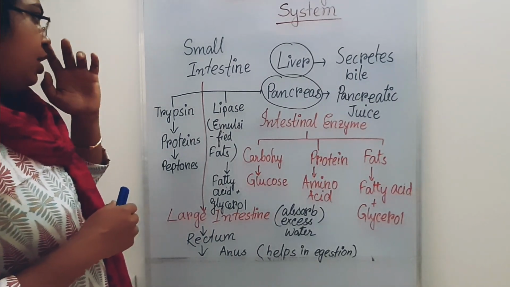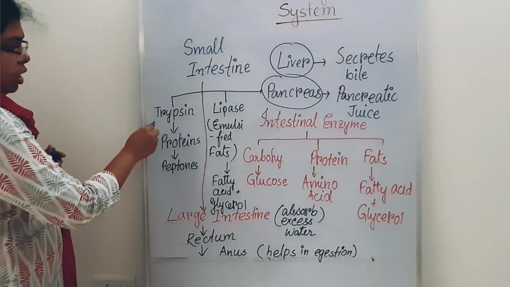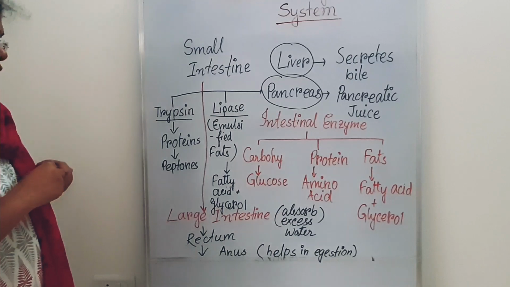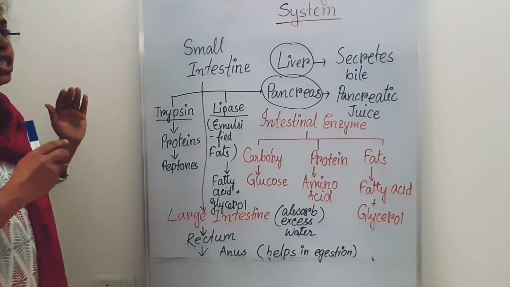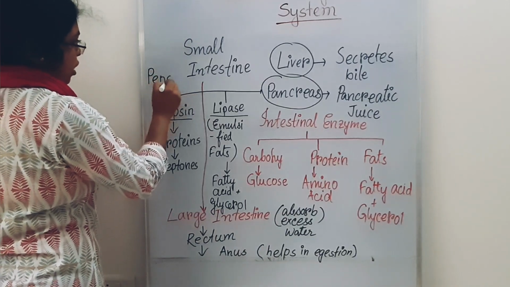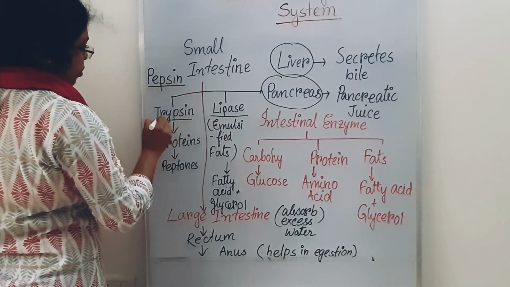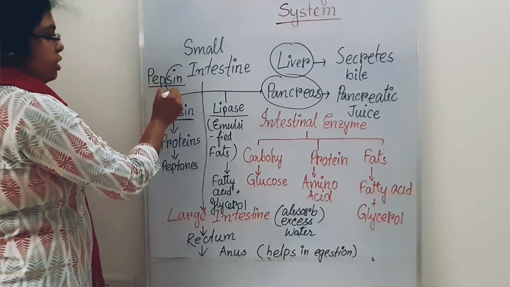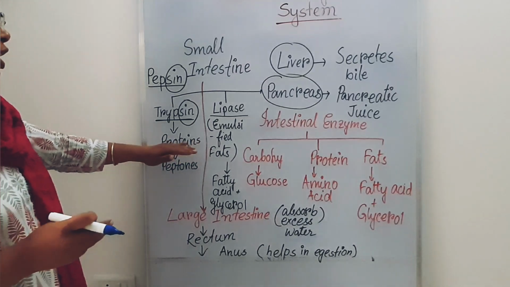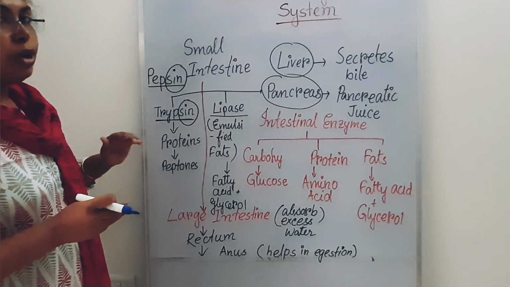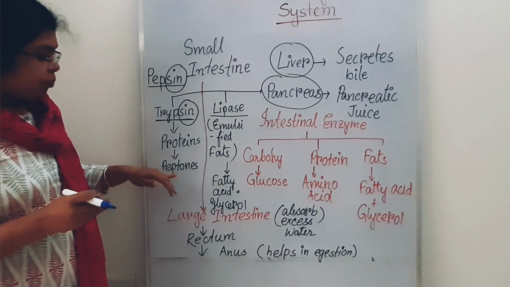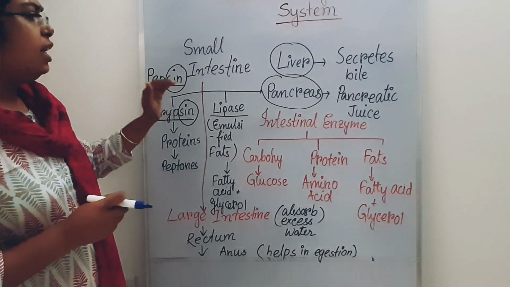If you notice the pancreatic juice, it contains trypsin and lipase. Trypsin has a sin, like pepsin. Trypsin helps with the breakdown of protein molecules, and lastly it gives rise to peptones.